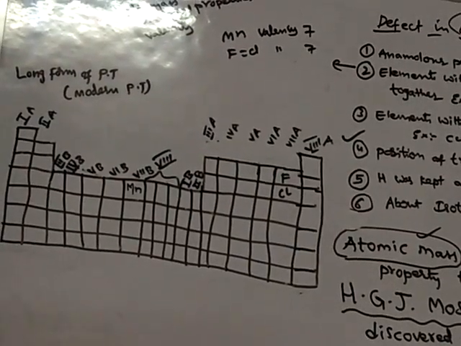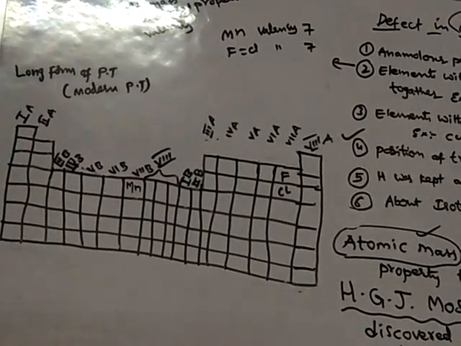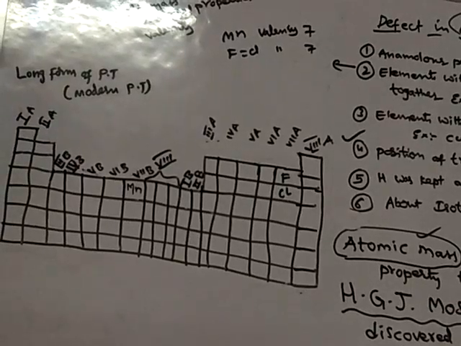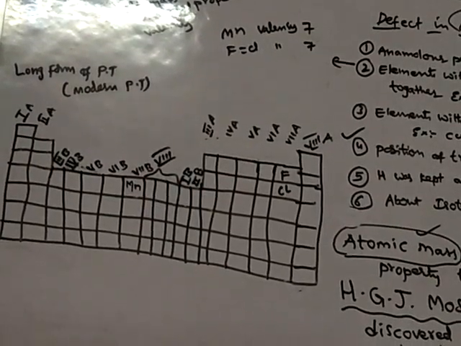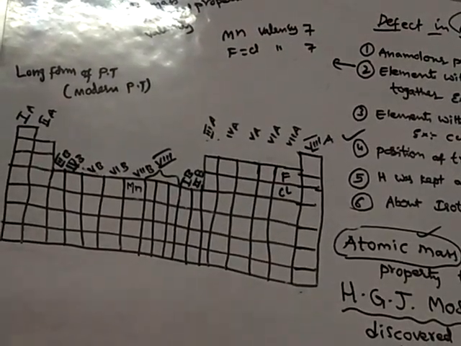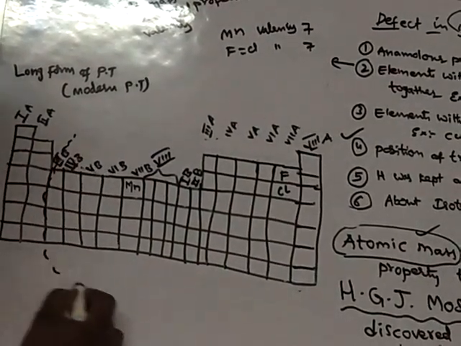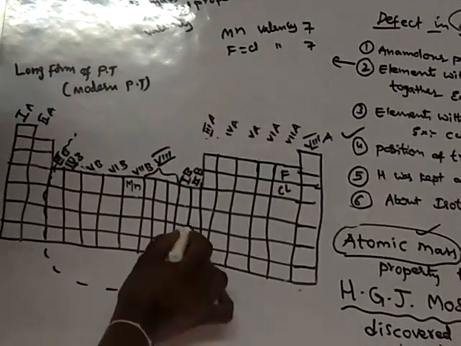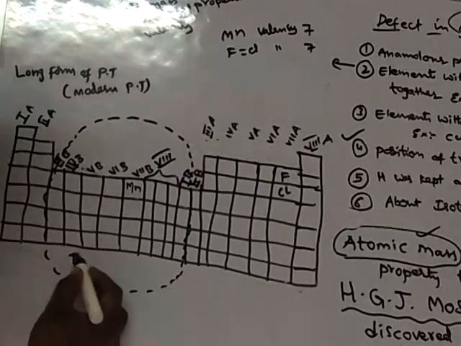But later on, scientists found that many other elements are also transitional elements, but those elements were kept along with other elements in the Mendeleev periodic table. So that is a defect. But in Moseley's periodic table, or the long form of the periodic table, look here, all these elements from here to here are transitional elements.